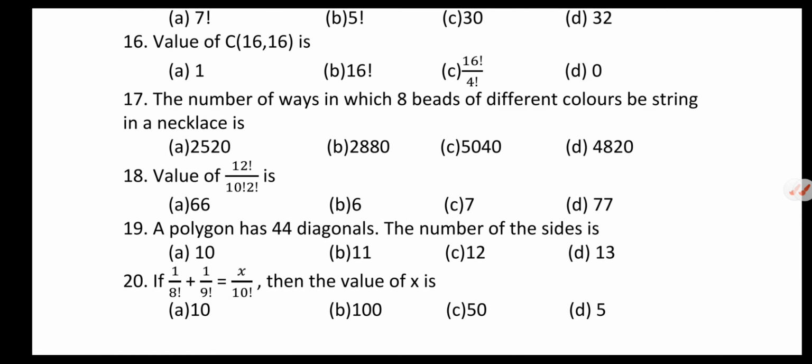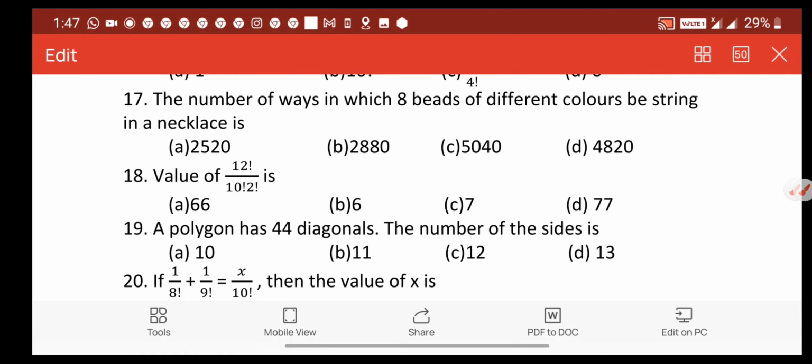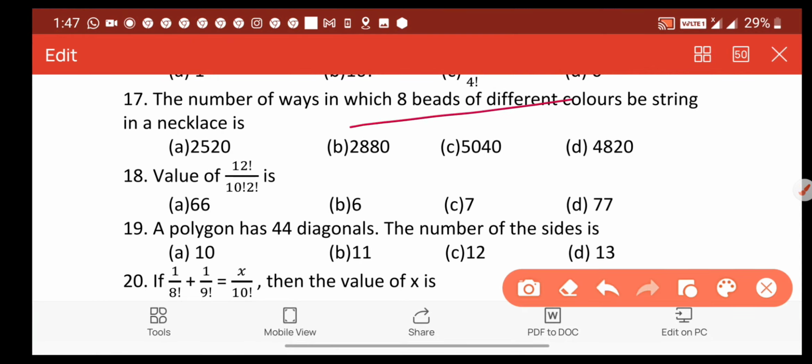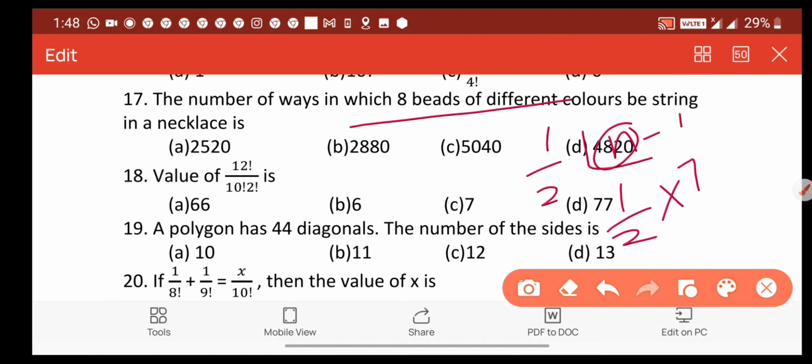Next question, the number of ways in which 8 beads of different colors be strung in a necklace is calculated by using formula 1 by 2 into n minus 1 factorial, and n is equal to 8, that is 1 by 2 multiplied by 7 factorial.